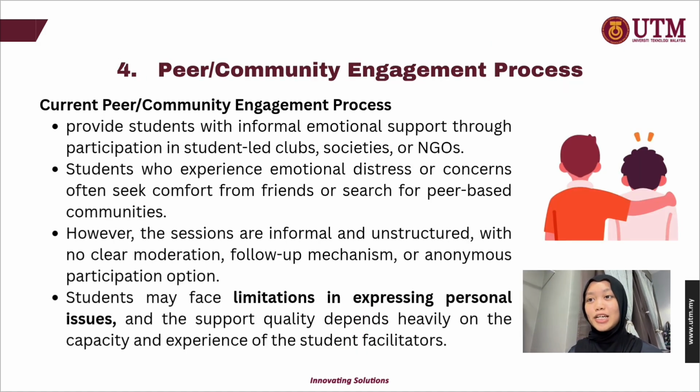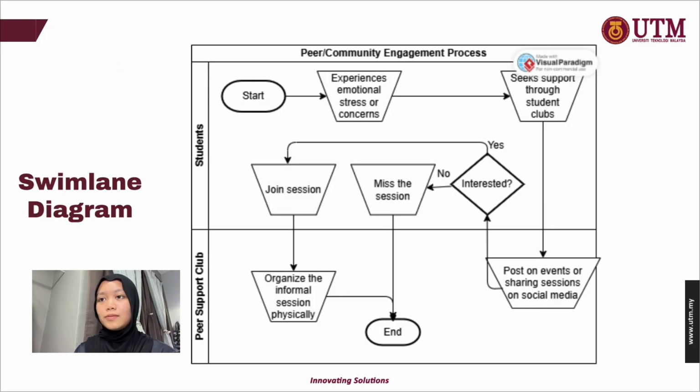The last process is the peer community engagement process. The current process provides students with informal emotional support through participation in student clubs, societies, or NGOs. Students who experience emotional distress or concerns often seek comfort from friends or search for peer-based communities. However, the sessions are informal and unstructured with no clear moderation, follow-up mechanism, or anonymous participation option. So students may face limitations in expressing personal issues, and the support quality depends heavily on the capacity and experience of the student facilitators.